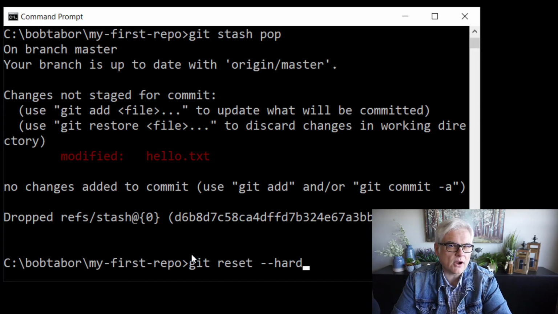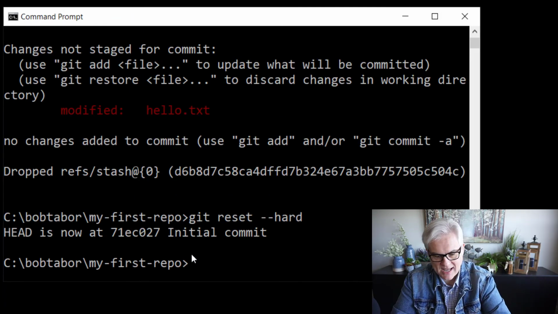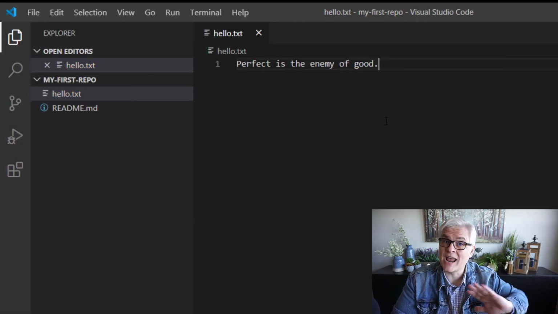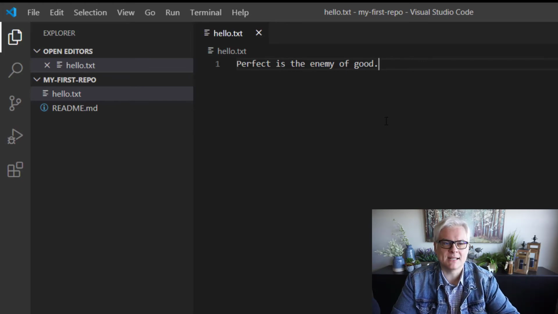I don't want to explain what the hard means right now. Just memorize that line or use a cheat sheet. Hard will basically say, go back to the way it originally was, no matter what. Okay, and so now if we go back in Visual Studio Code, you can see we lost our change, and now it's gone forever. All right, we abandoned it completely.